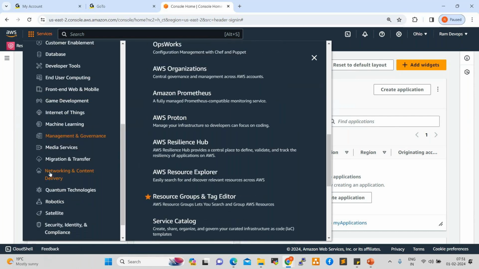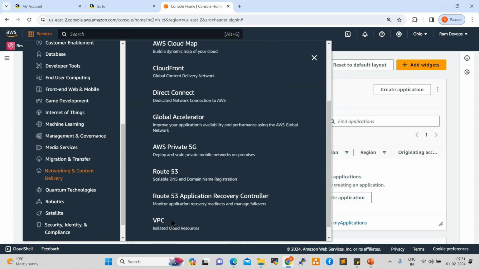Next one is networking and content delivery. Click on this. Here we have VPC, Virtual Private Cloud, the networking part, and Route 53. It's one of the core services. We are going to work on this.